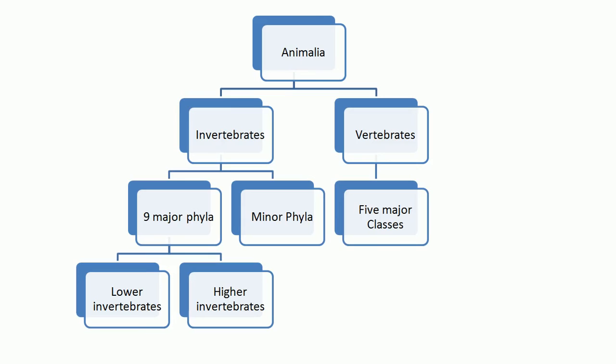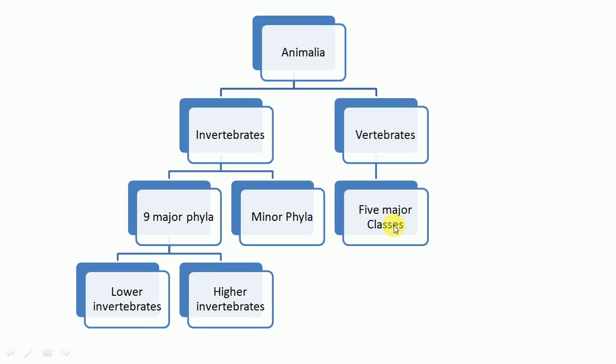Again we go to the invertebrates. In the invertebrates there are again phyla. There are 9 major phyla, and the rest of them are the minor phyla. In the next few slides we will see which are the major phyla and which are the minor phyla. The 9 major phyla are again divided into two groups, the lower invertebrates and higher invertebrates. Similarly, in the other part, the vertebrates are divided into 5 groups or 5 classes.